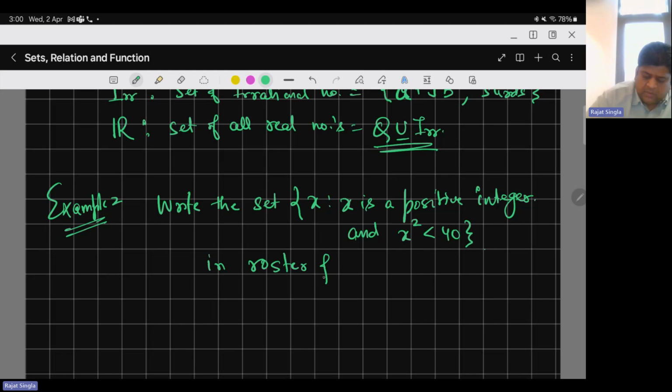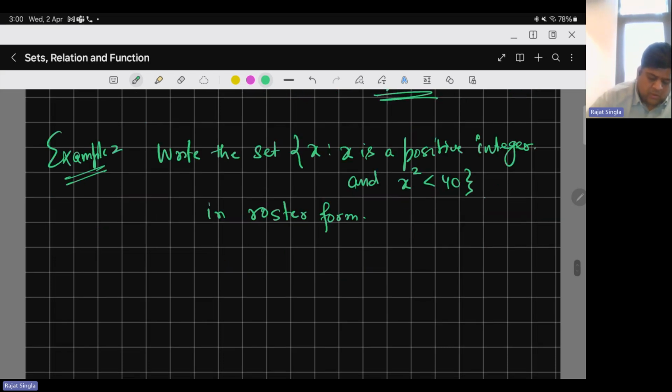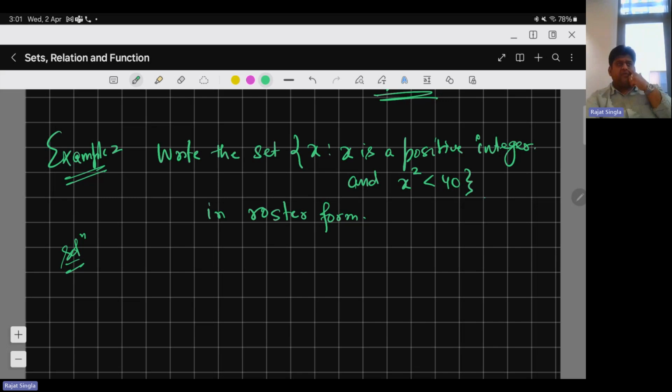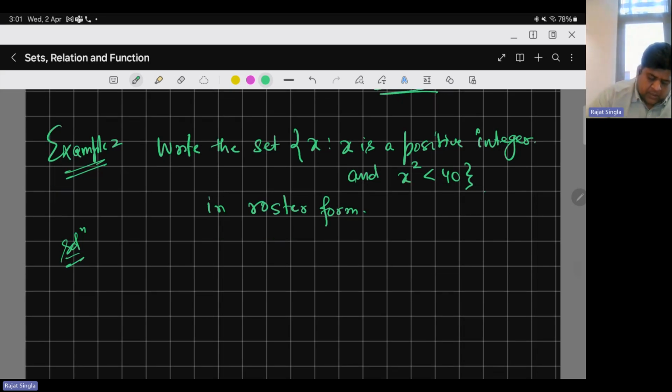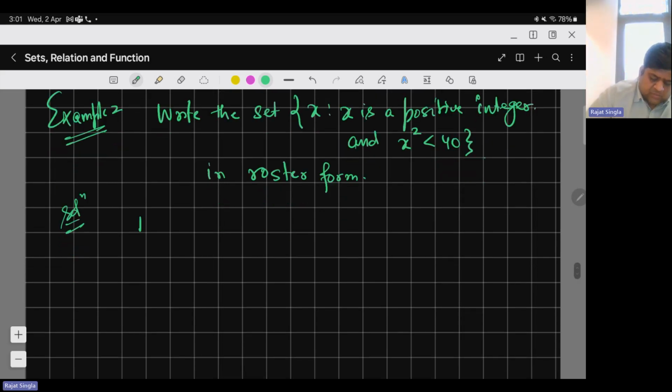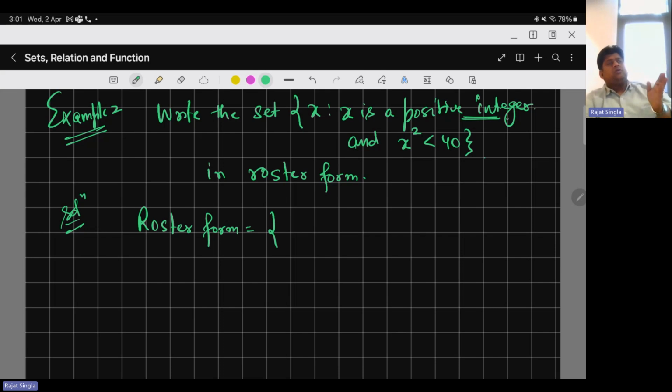Now from this example, you will learn more about the use of set builder form and roster form. Okay, let's try to write down the roster form. x is a positive integer, meaning we are not considering the negative ones and the zero. So let's start from one.